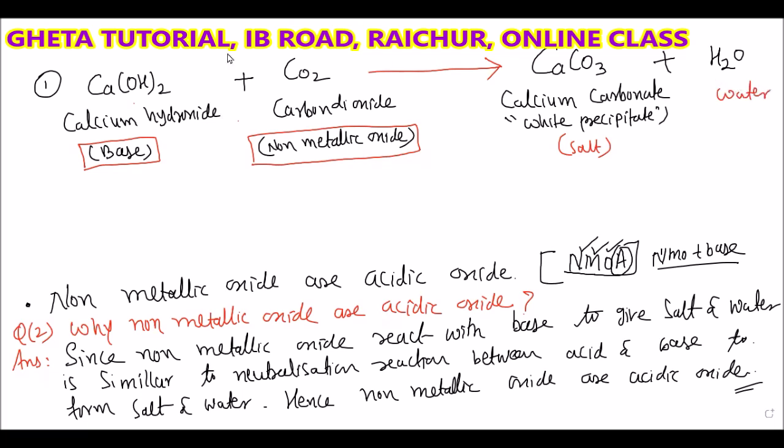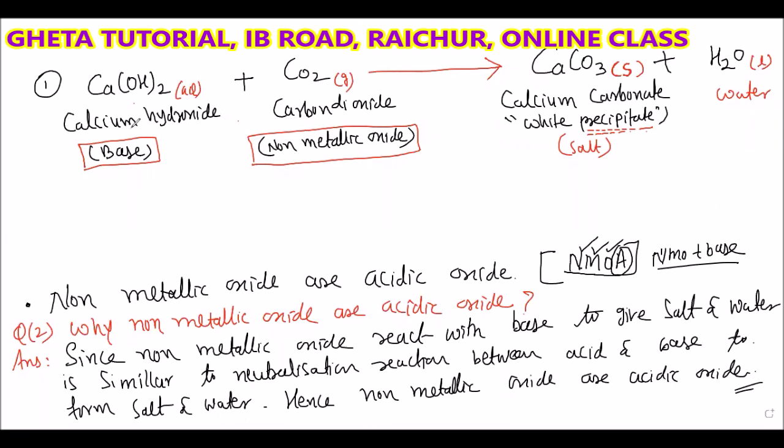So here, can you say what is the physical state of calcium carbonate? Solid. Yes, exactly correct. Without any doubt, you can say it is solid. Why? Because it is a precipitate. Whenever the word precipitate is used, it is always a solid. And the water is liquid, and carbon dioxide is a gas here. And the calcium hydroxide is an aqueous solution.